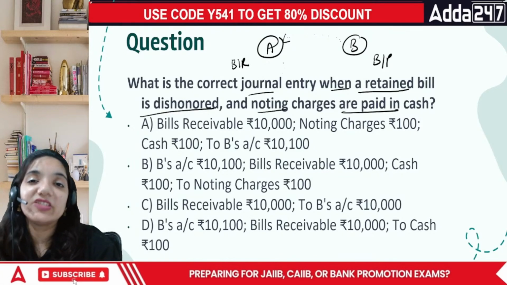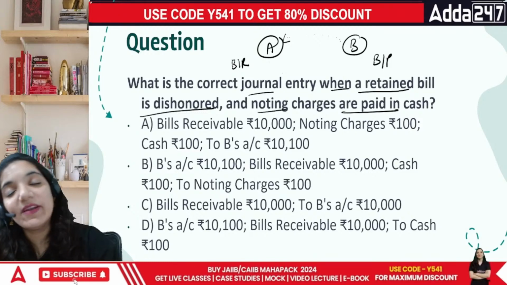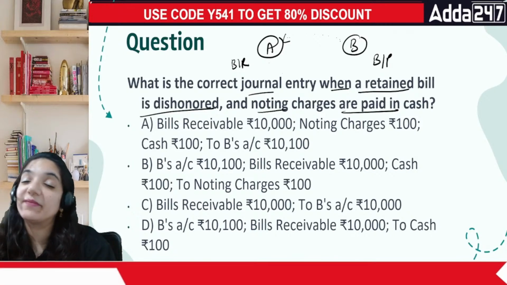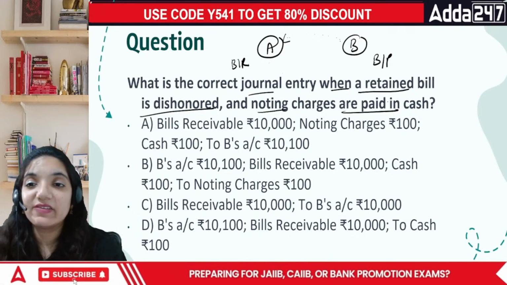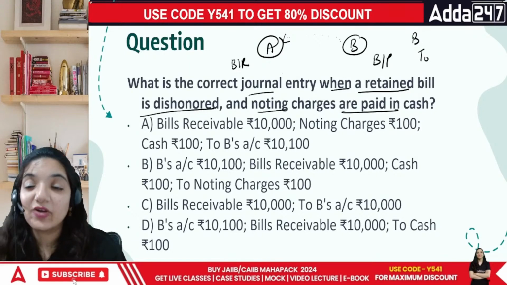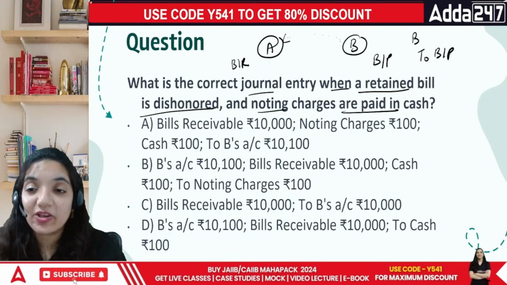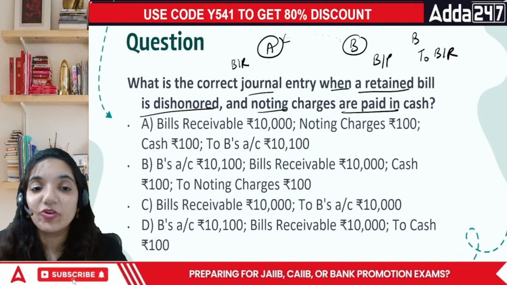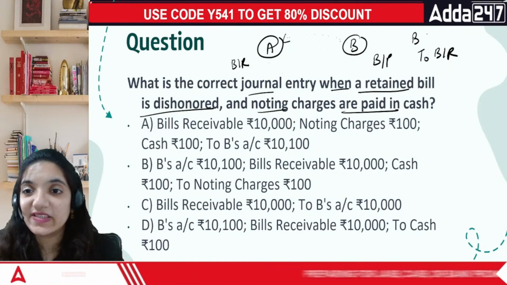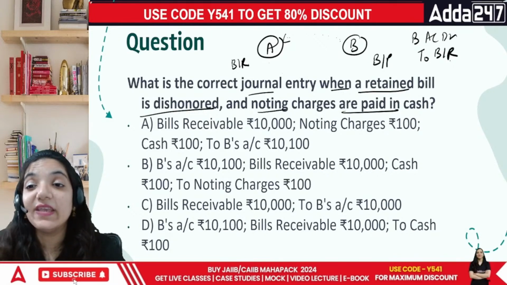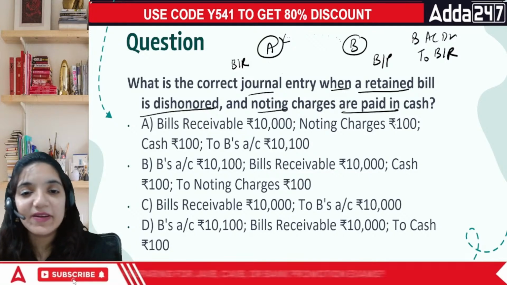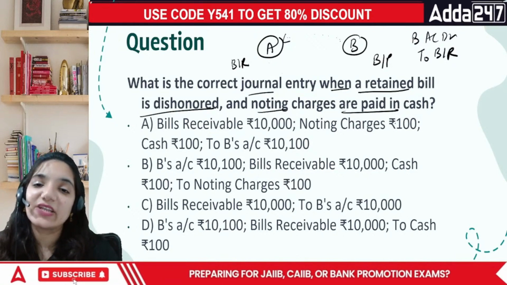My bill receivable is now of no use. I will drag him to the court and tell them, देखिए, this particular person is not paying the money. So what will they say? They will say, ठीक है, in this case the person is again your debtor. Now the bill is gone because we have acknowledged that the person hasn't paid. So this is B to BR. The particular person's name has to be debited. BR is to be credited. And also at the same time, I haven't paid the cash there, है ना?